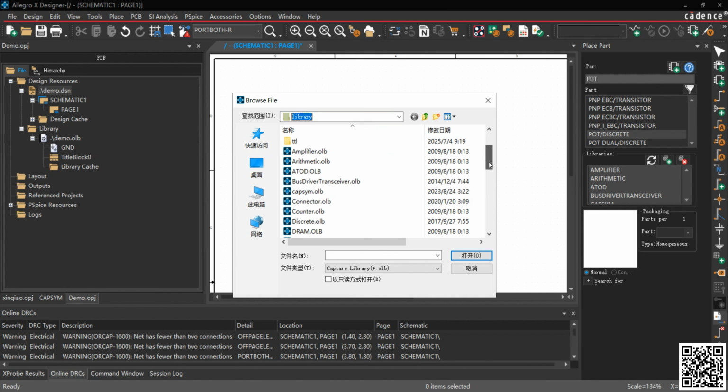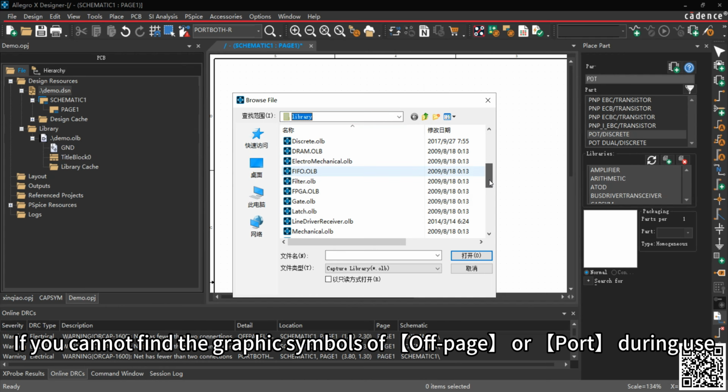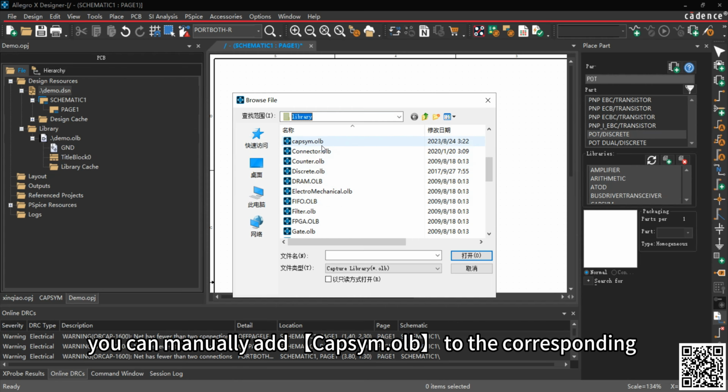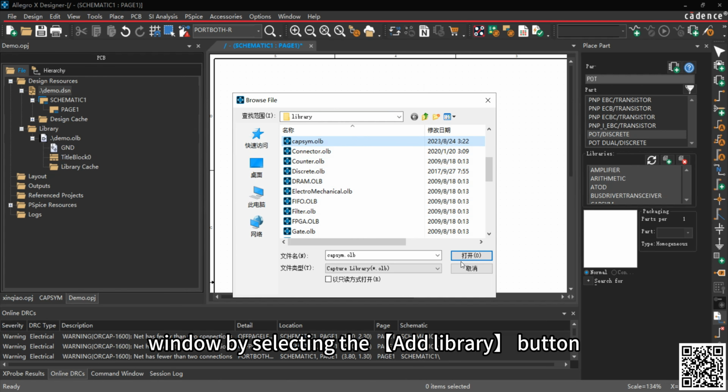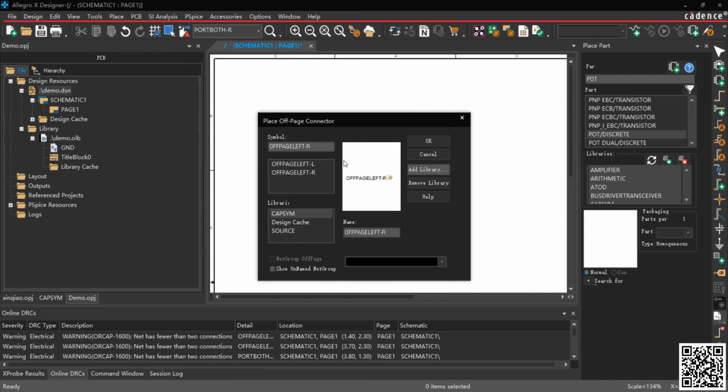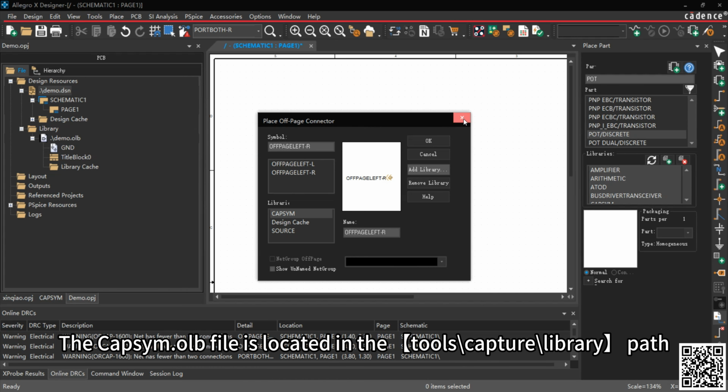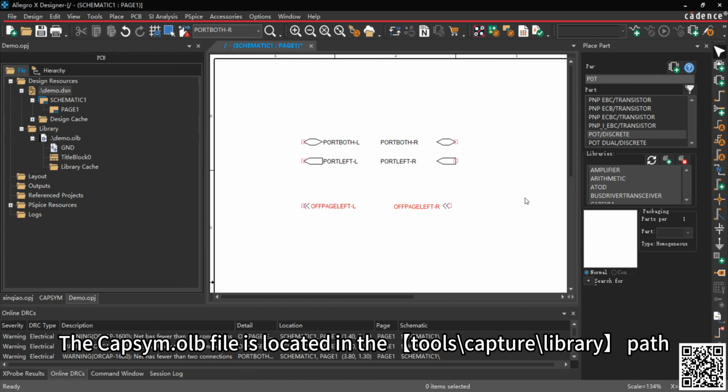If you cannot find the graphic symbols of off-page or port during use, you can manually add capsim.olb to the corresponding window by selecting the Add Library button. The capsim.olb file is located in the Tools Capture Library path.